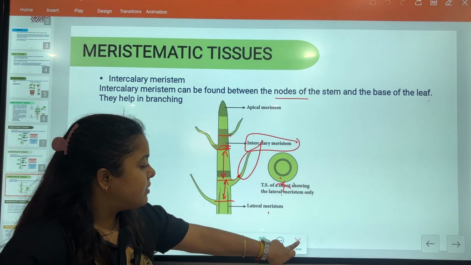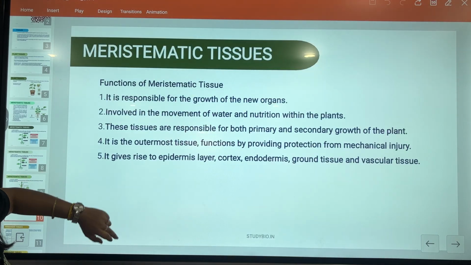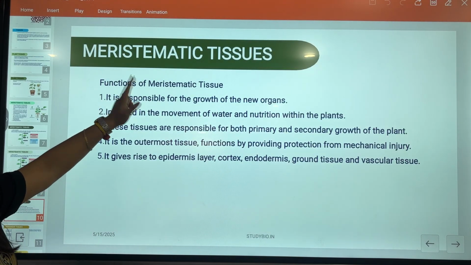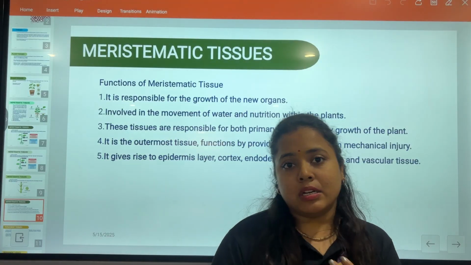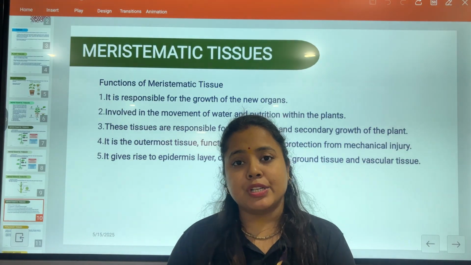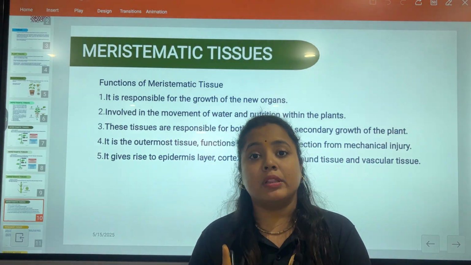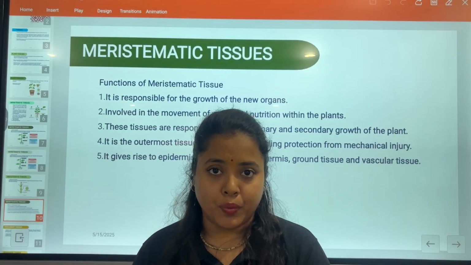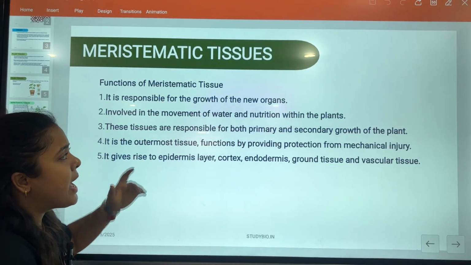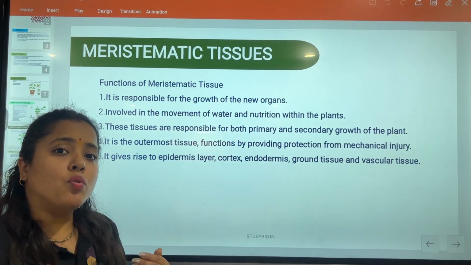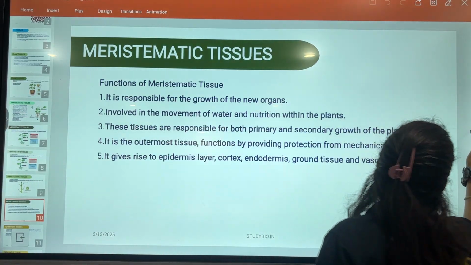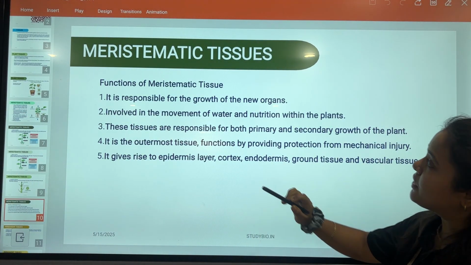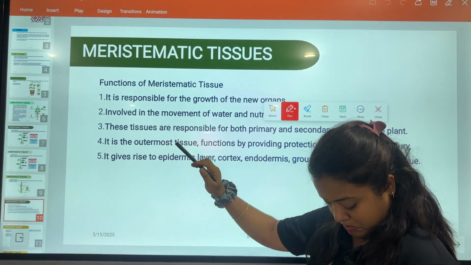Now move towards the next PPT, which is what is the function of meristematic tissues. I told you about all the types of meristematic tissues: apical meristematic tissues, intercalary meristematic tissues, lateral meristematic tissues. I have explained it to you. Now, what are the functions of these tissues? As I have explained, you already get to know about that. We are going to repeat it again. Keep the things in mind.